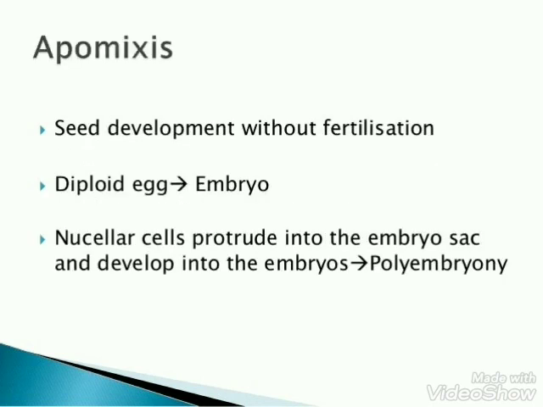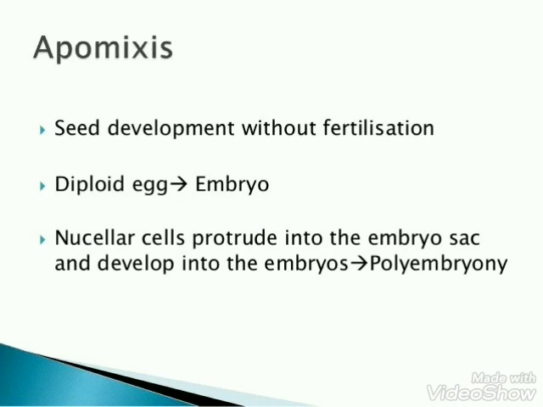Now we will study the two special mechanisms that are related to the process of reproduction, that is apomixis and polyembryony. So first of all, we will study apomixis. The phenomenon of asexual reproduction that imitates sexual reproduction by formation of seed without fertilization is known as apomixis or agamospermy.